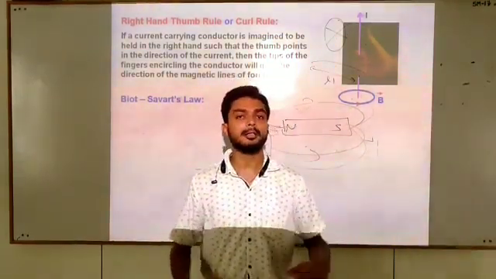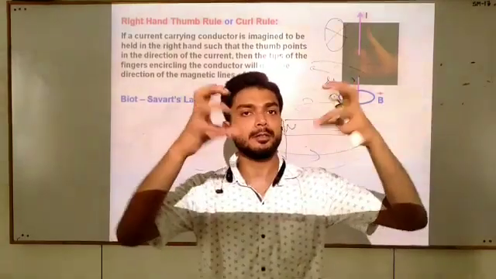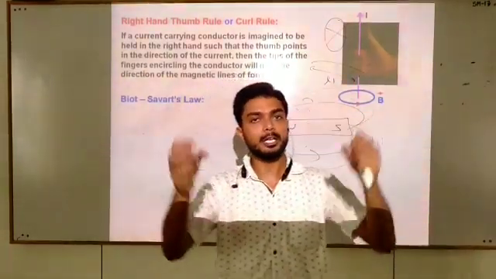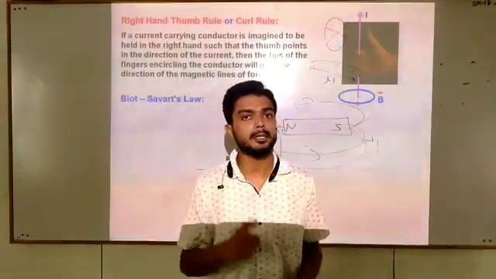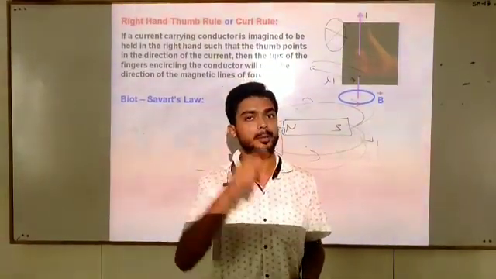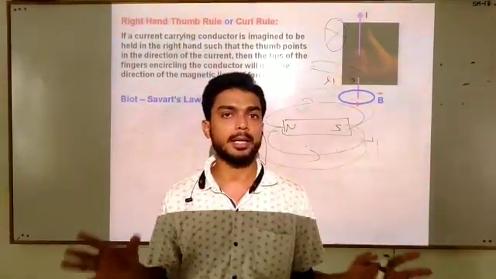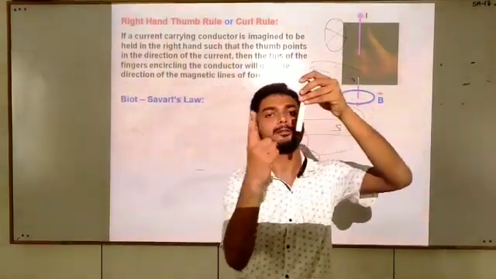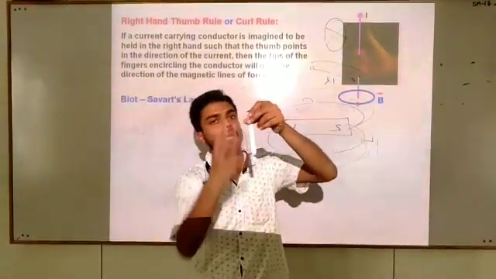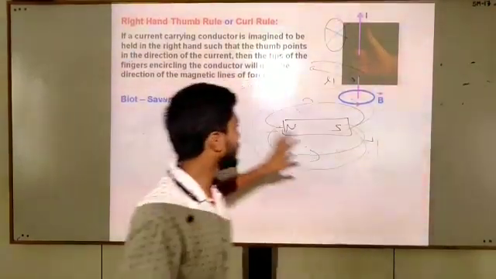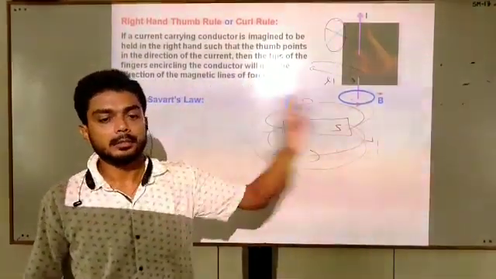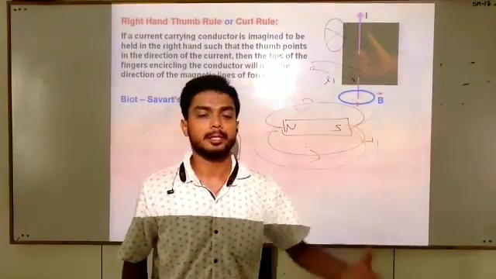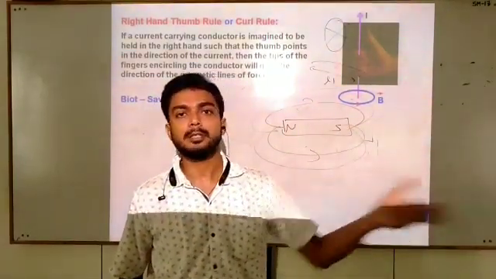As we know, there exists a force between two charges, and the value of that force can be determined using Coulomb's law, 1/4 pi epsilon naught Q1 Q2 by R square. Similarly, we know that there exists a magnetic field in circular shape around the current carrying conductor. Using Biot-Savart law, we can find the strength of that magnetic field, that is, what amount of magnetic field is there.